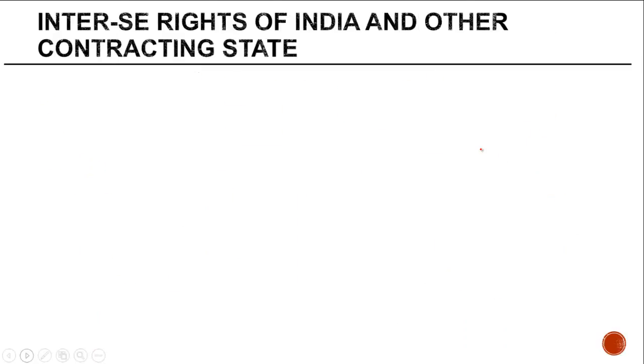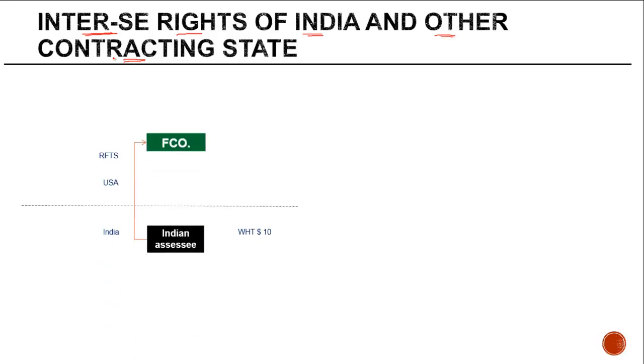Now, in such cases, when a payment of royalty or FTS is made, it is important to understand what are the inter se rights of India and the other contracting state, which is the treaty partner, wherever a payment of royalty or FTS is made. So for the purpose of this slide, we have an Indian assessee who is making payment to a US company, a foreign company, for royalty and FTS. Typically, this Indian company or India is known as the source state, whereas the foreign company is known as the resident state.